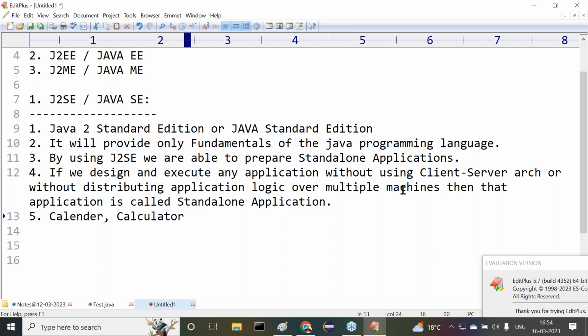Calendar is able to display some dates and years, right? That calendar application is running within a single device. It doesn't require an internet connection. It doesn't require client server architecture. In the same way, the calculator. If I open calculator in my system, the application is running there. I may provide some 10 plus 10. If I enter the data and click on equal, 20 is the output we are getting within a single computer. It doesn't require any internet connection. It doesn't require any client server architecture. Everything is going on within a single machine.